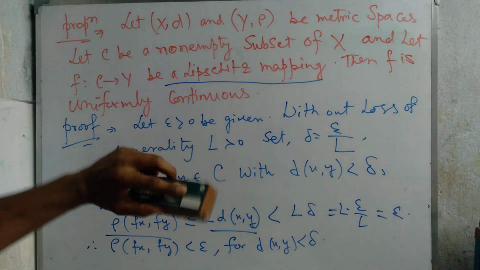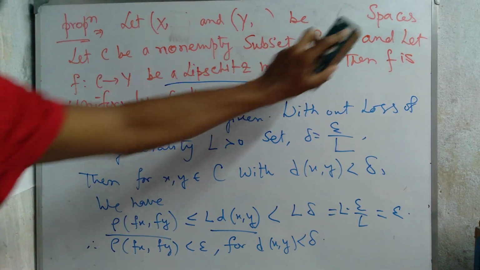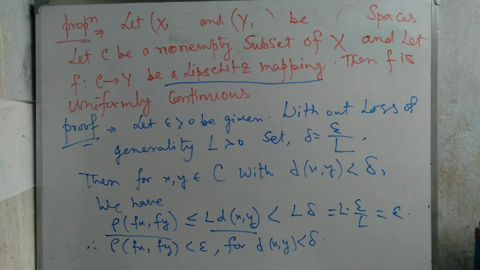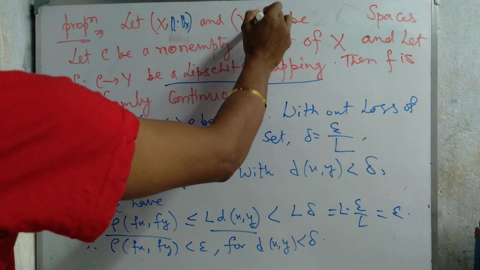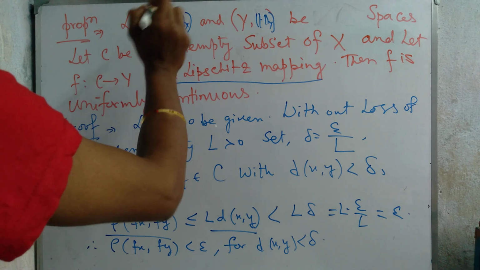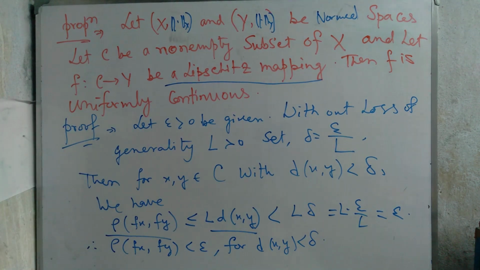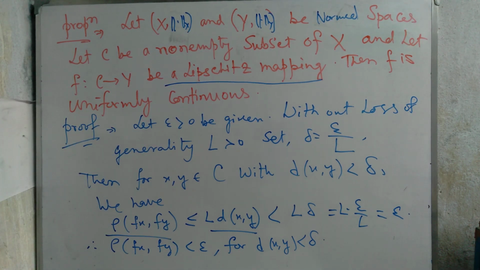Okay, we erase this portion; this one is the needed portion. Discussion about that: what we do here is norm x and here norm y. Let X with norm x and Y with norm y be normed spaces, and let C be a non-empty subset of X. Let f from C to Y be a Lipschitz mapping, then f is uniformly continuous.